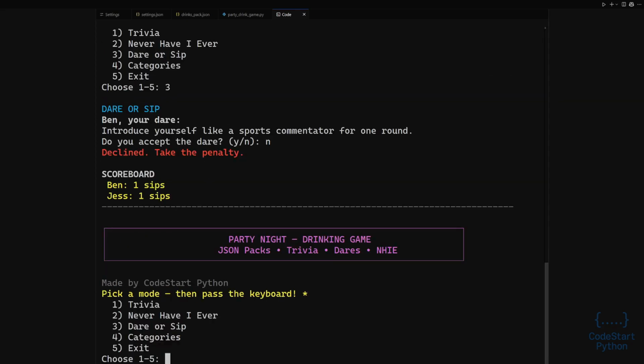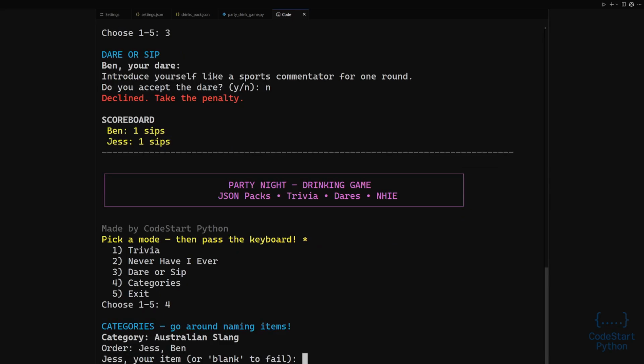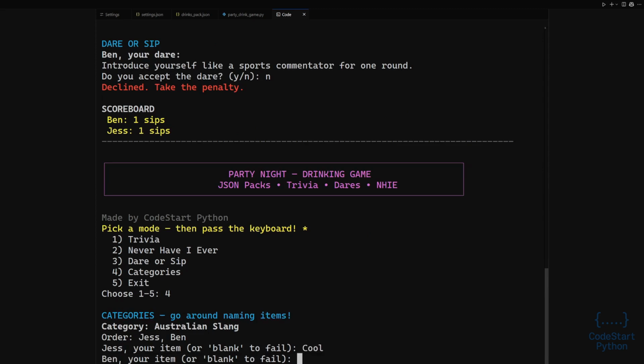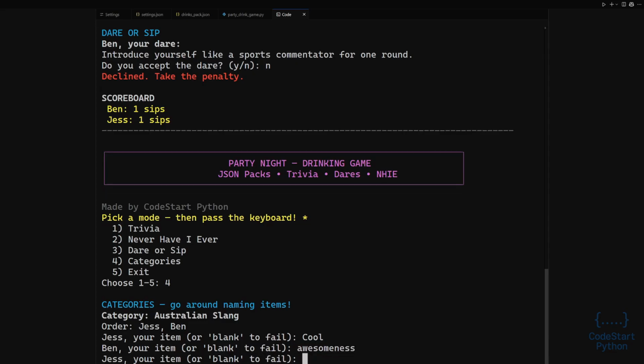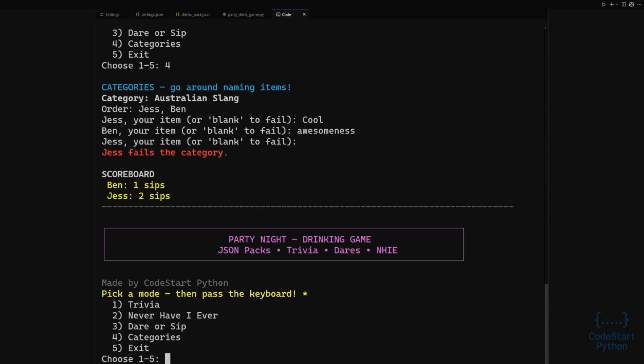Second is Never Have I Ever. The program prints 1 statement that starts with the words Never Have I Ever. Anyone at the table who has done that thing takes a sip. The code includes a tiny random nudge that may assign a sip to a random player to keep the pace going. This mode works well in dry mode because every action simply adds a point instead of a sip. The scoreboard prints, and you return to the menu.